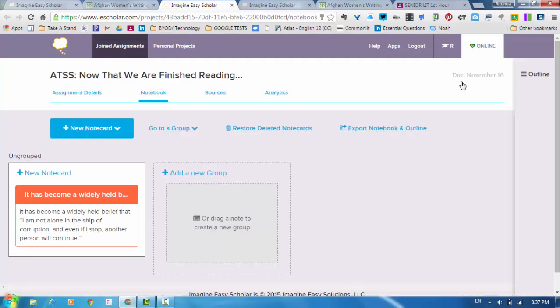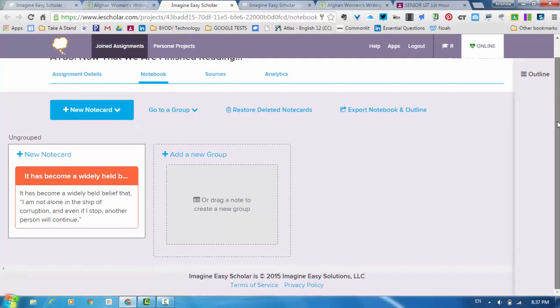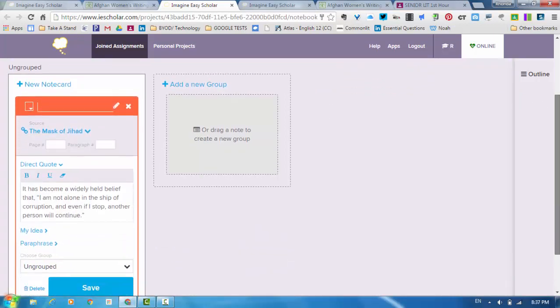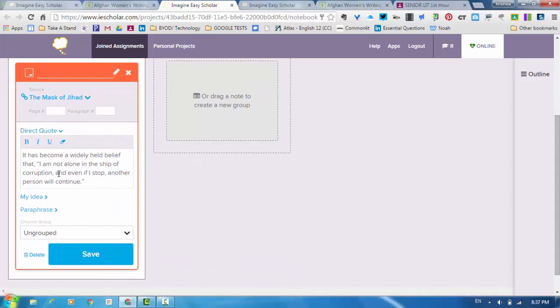here's where the magic happens with the Imagine Easy, and this is why we're doing it, okay? If I open up this note card, it has the quote right here, okay? The quote is, "It has become widely held belief that I am not alone in the ship of corruption, and even if I stop, another person will continue."